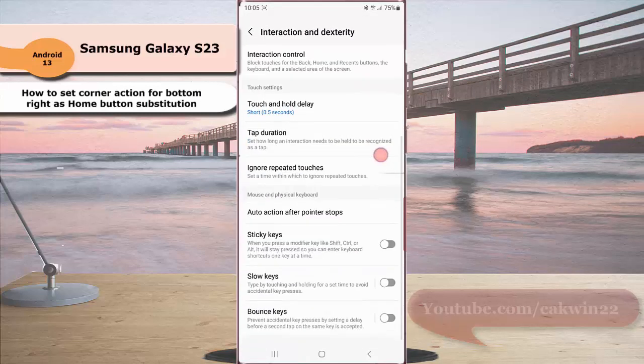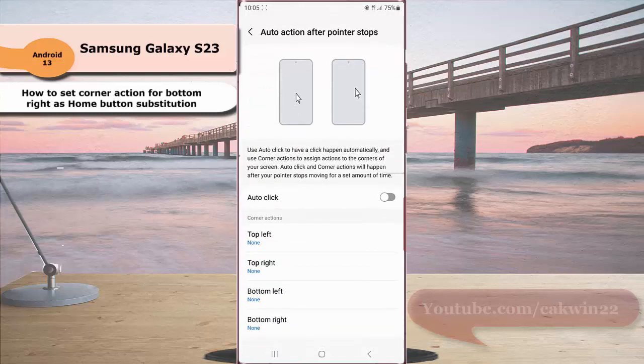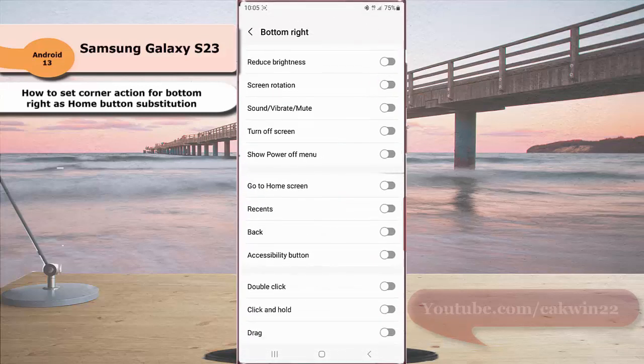Scroll down the screen. Under mouse and physical keyboard section, tap auto action after pointer stop. Under corner action section, tap bottom right. Scroll down the screen and then tap the gray on off switch next to go to home screen to enable this option. When the switch turns blue, it means that this option is on.